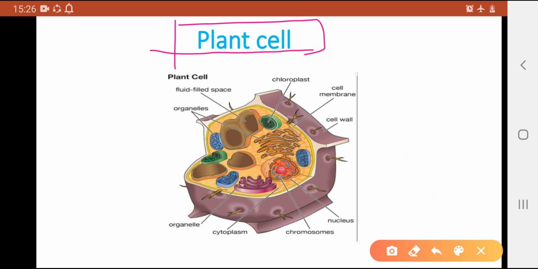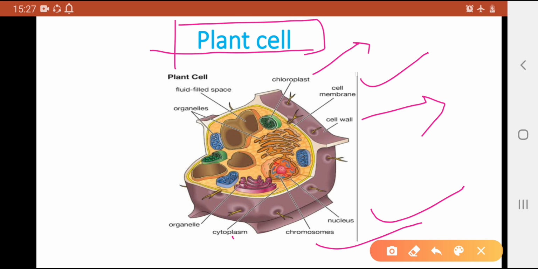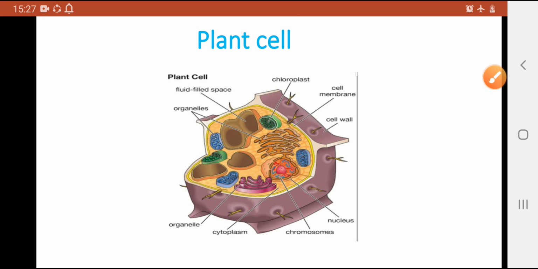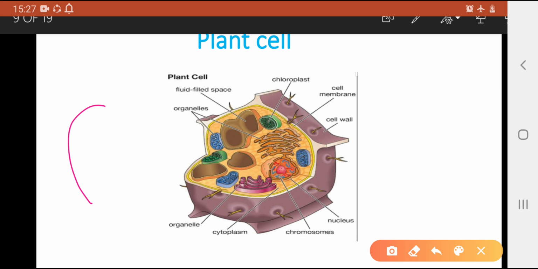The major difference between plant cell and animal cell is that plant cells have chloroplast, and plant cells have a cell wall. These are the two major differences between plant cells and animal cells. Here is the cell membrane also, sometimes called the plasma membrane. This is the nucleus, this is chromosomes, cytoplasm, and some other organelles, fluid space. And one more thing that is present in plants is a large sized vacuole. Large sized vacuoles are present inside the plant cell.